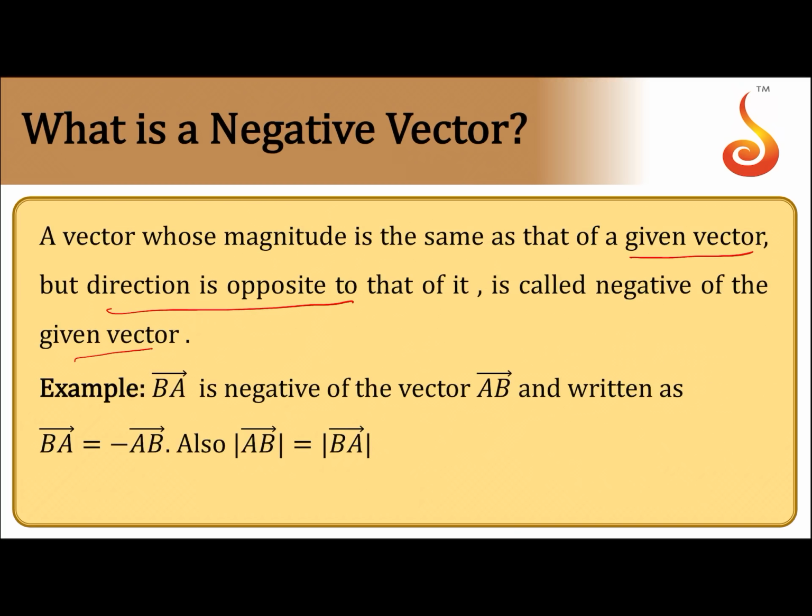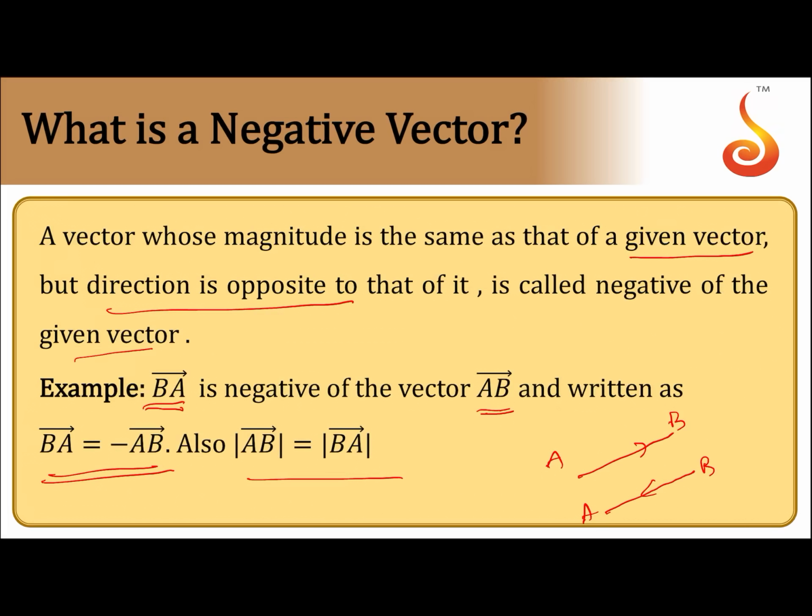For example, BA bar is a negative vector to AB bar. AB bar is in the direction from A to B, but BA bar has the same magnitude and is opposite in direction. That can also be written as BA bar is equal to minus of AB bar. But the magnitudes of both of them are the same: the modulus of AB is equal to the modulus of BA. That's about the negative vector.